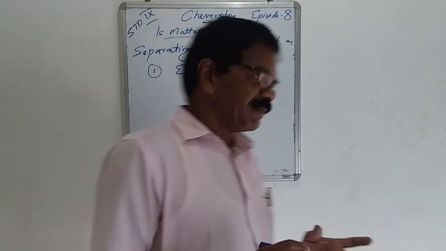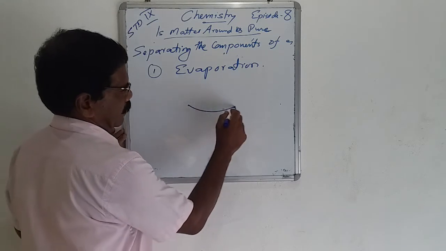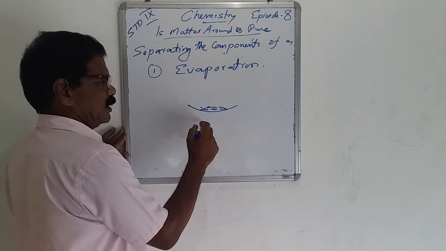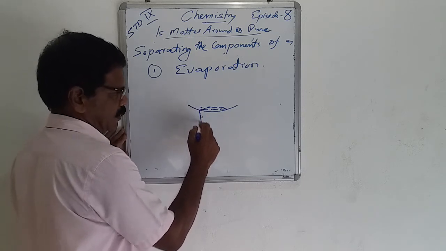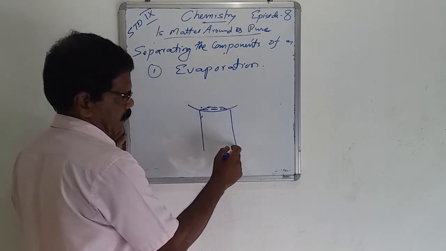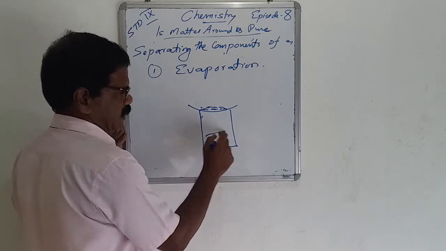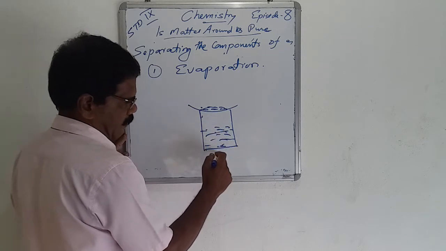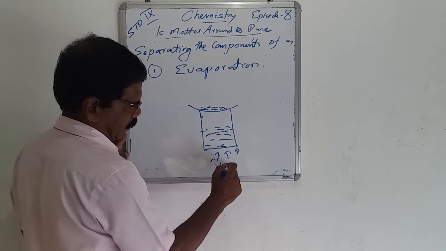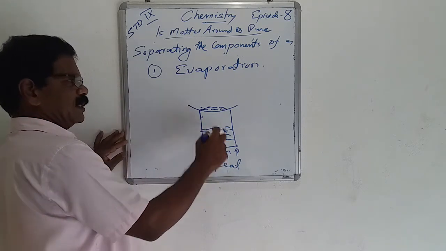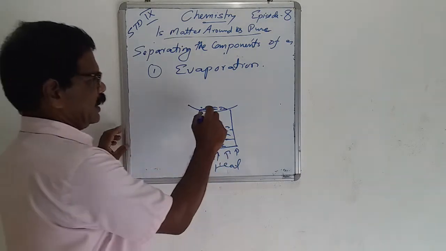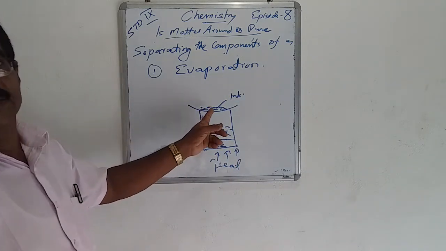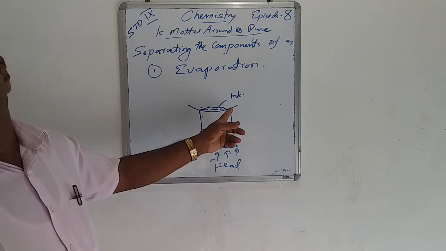So, if we evaporate this water, the ink is taken and then heated. We don't heat it directly. Here ink is taken. Ink is dye dissolved in water, or dyes of different colors.